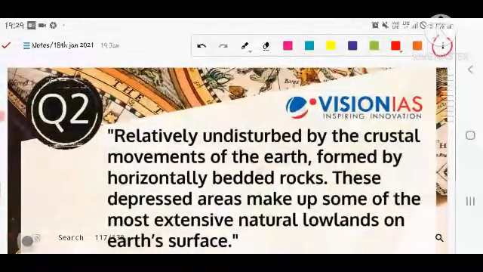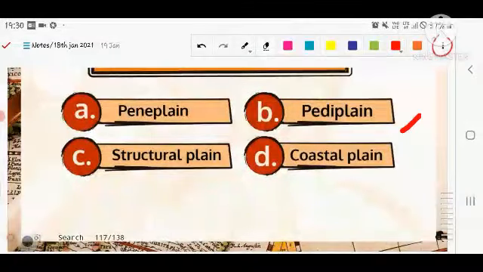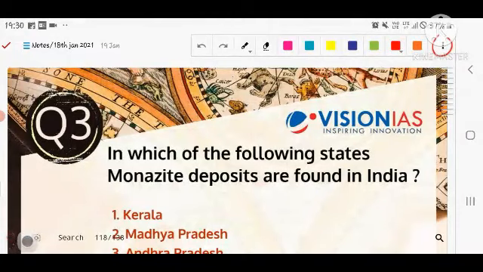I repeat the question: relatively undisturbed by the crustal movement of the earth, so there is not much tectonic plate activity there, formed by horizontally bedded rocks, where the rocks are horizontally settled down. These depressed areas make up some of the most extensive natural lowlands on the earth's surface. What is it known as? First is the penny plain, second the paddy plain, third the structural plain, and next the coastal plain. So you have to choose the correct option from the given options. Let's discuss the next question.